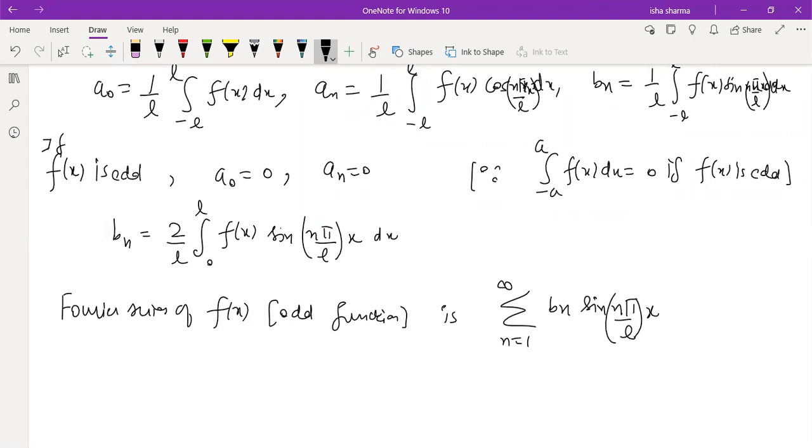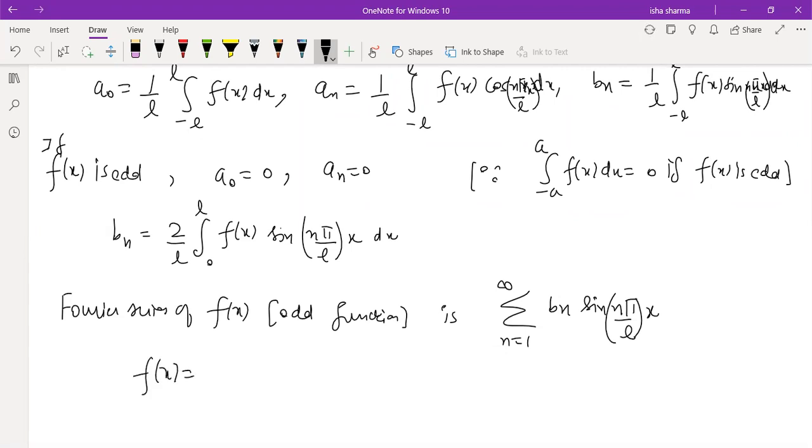Now you might be wondering that this is something we already know, and we have actually done this in the previous lectures, because there also I was telling you that whether you use the concept of odd even function or you do not use it, ultimately you will get the same final answer. But here we are explicitly telling you that it is very beneficial to first check whether the function is even or odd. If the function happens to be odd, you don't need to write the integrals of a naught and a n. You can just directly compute b n, because you are very sure that a naught and a n are definitely going to be 0.